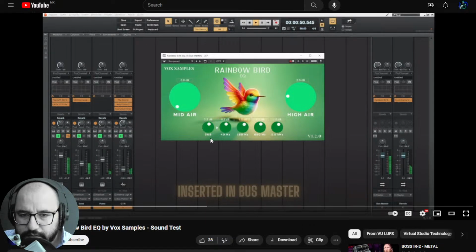Cool. That sub frequency could be at around 40 Hertz, 60, or maybe even lower, maybe 20, but I'm not sure.